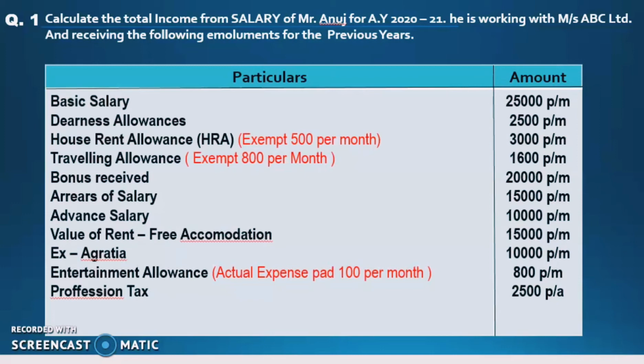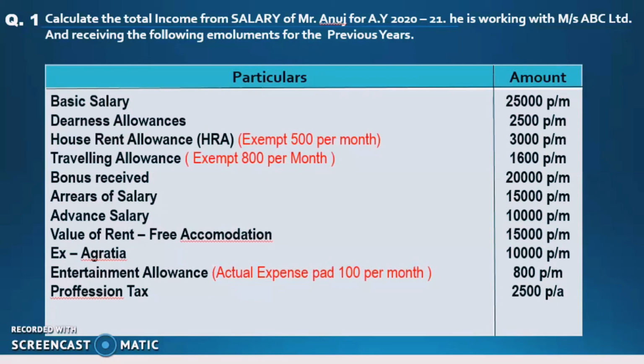Then he is getting HRA, house rent allowance, of 3,000 per month in the amount column, and 500 per month is to be exempted. Next, traveling allowance: 800 per month is to be exempted and 1,600 per month is given in the amount column.